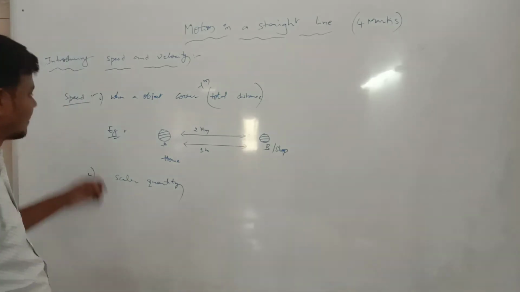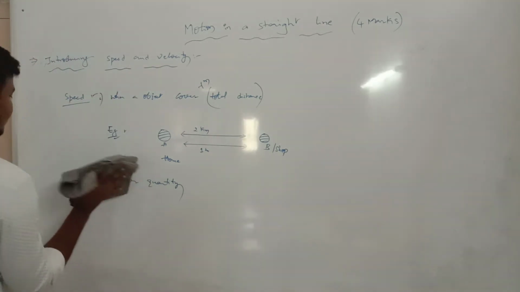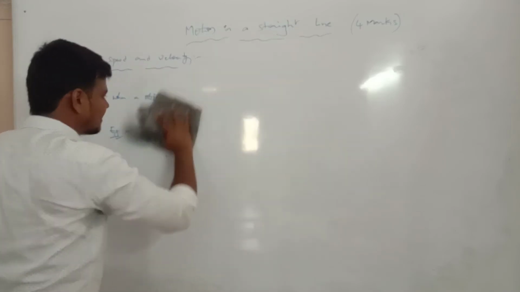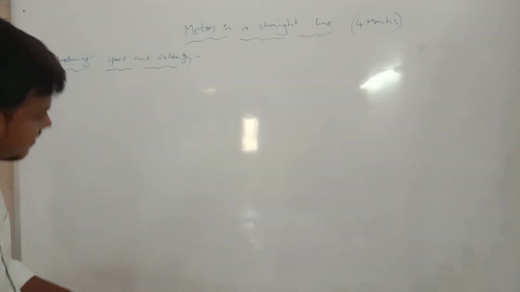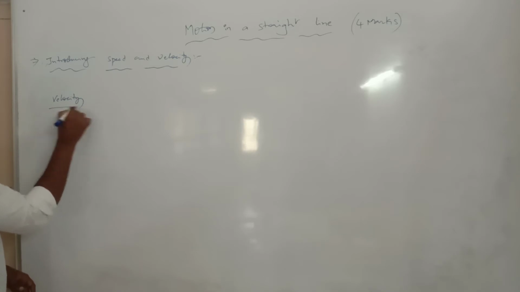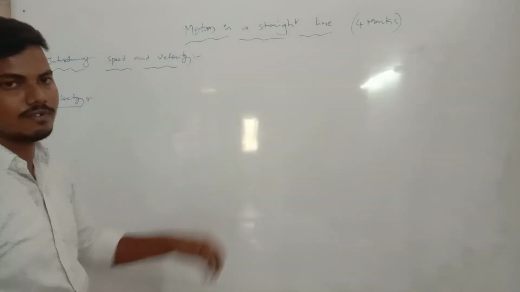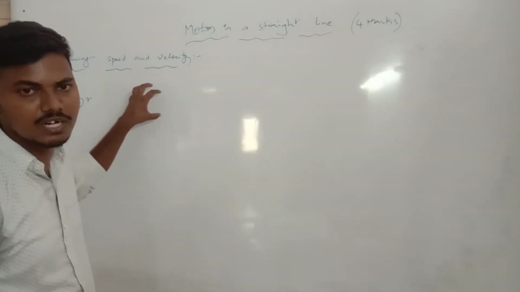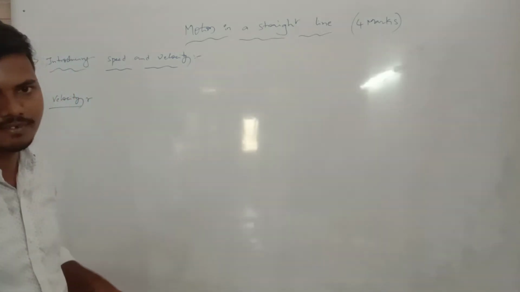Now the second one, velocity. What is the definition of velocity? Which quantity is velocity? Now, velocity. In the previous definition we took the total distance covered. Here, the change of position with respect to time is known as velocity.